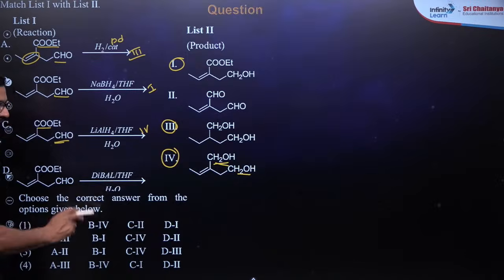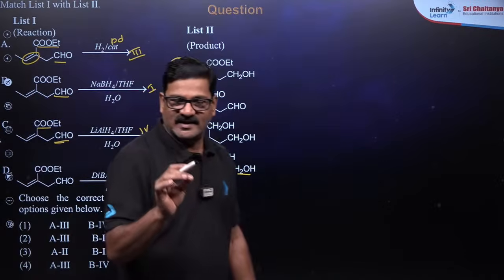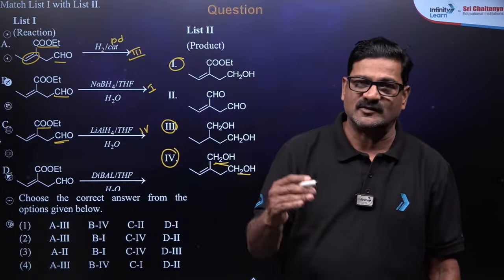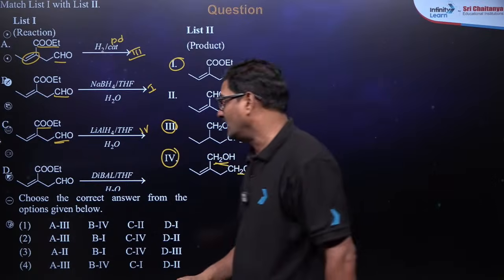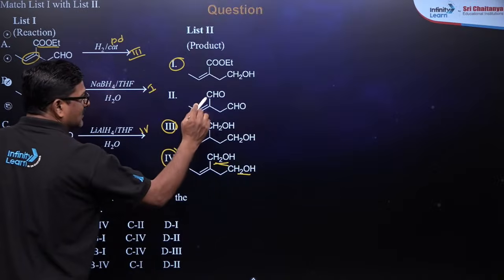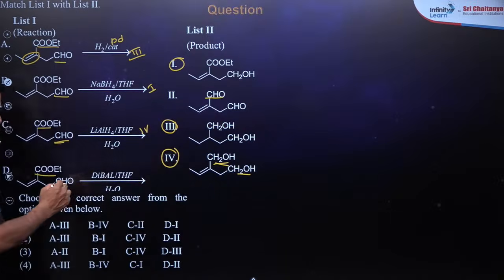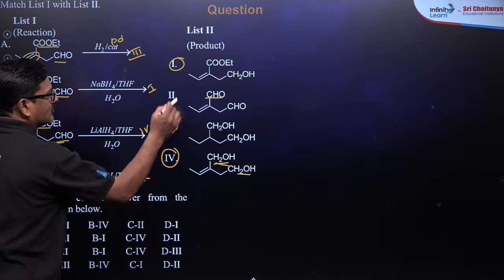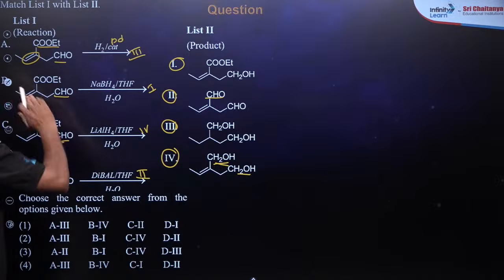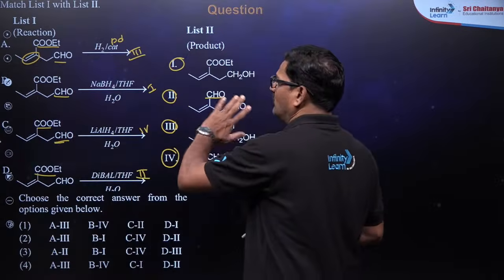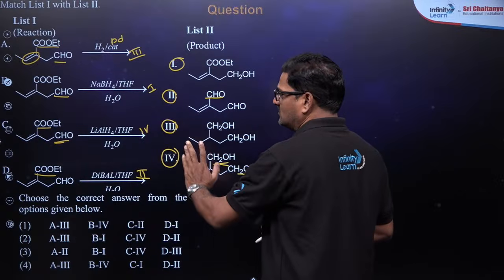DIBAL-H is a reagent that is used to reduce cyanides and esters into the corresponding aldehyde. Okay, and the aldehyde is not reduced, the double bond is not reduced. So I just want to say it is a 2. So it is going to be A3, B1, C4, D2.